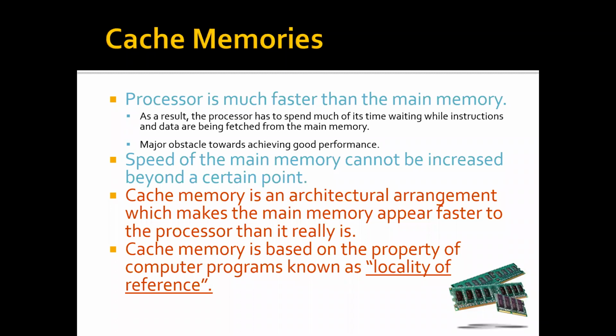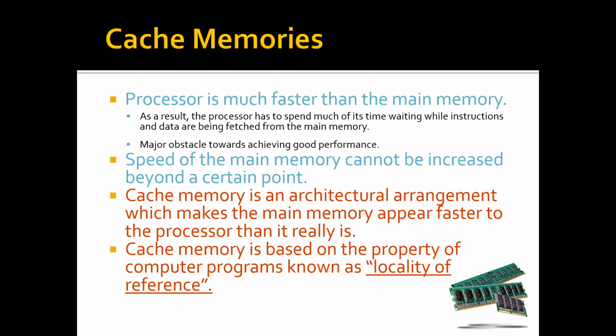The processor is much faster than the main memory. As a result, the processor has to spend much of its time waiting while instructions and data are being fetched from the main memory, because the data and instructions are present in the main memory itself. As the main memory is slower, the processor has to wait. This is a major obstacle towards achieving good performance. So the speed of the main memory cannot be increased beyond a certain point, even if we go on increasing the hardware, because there is a limitation on the same.